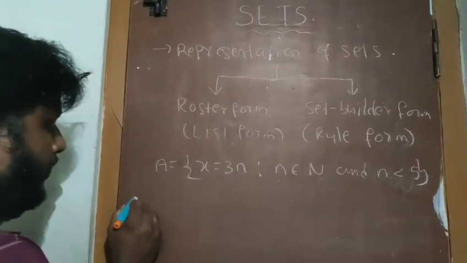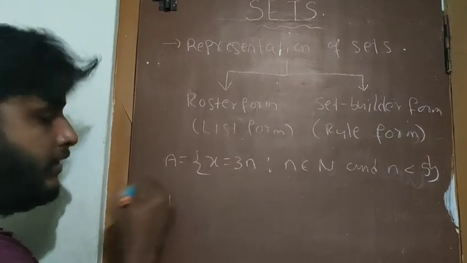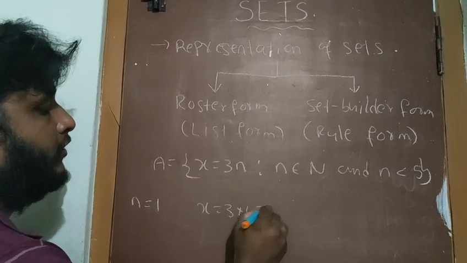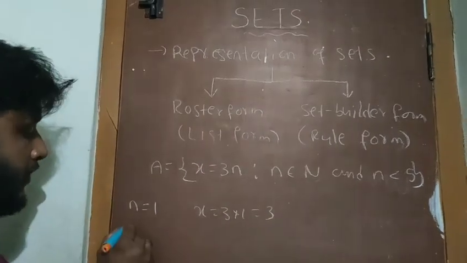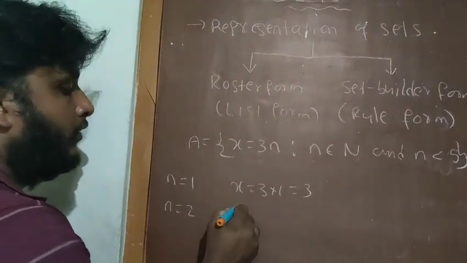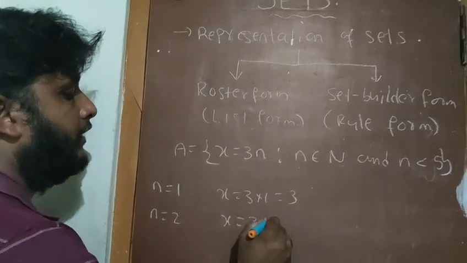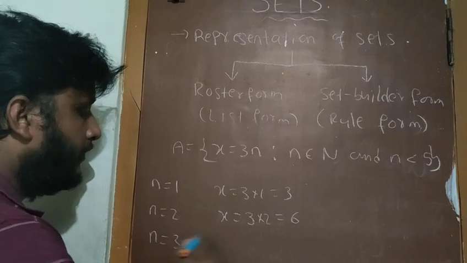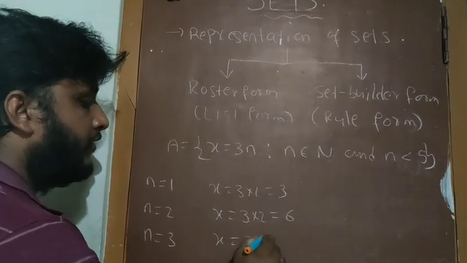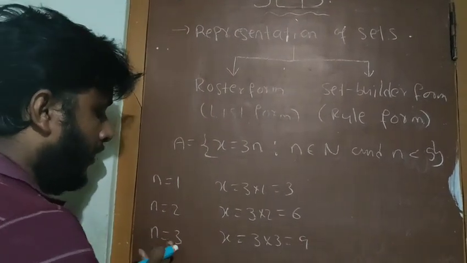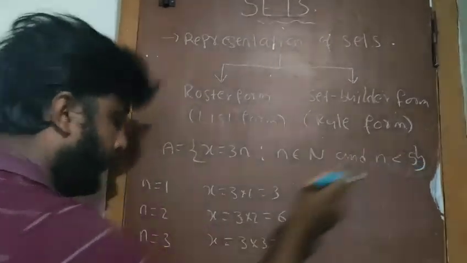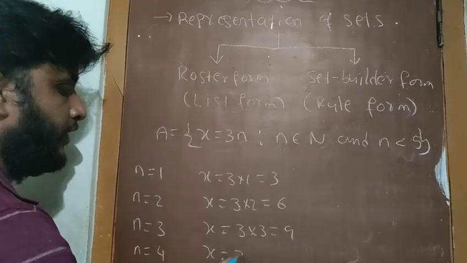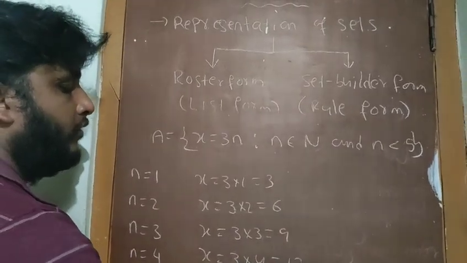For example, what is the least natural number? 1. If n equal to 1, x equal to 3 into 1, so the first element is 3. Next, if you take n equal to 2, x equal to 3 into 2, that equal to 6. Now if n equal to 3, x equal to 3 into 3, that is 9. You have to take up to less than 5, so n equal to 4, x equal to 3 into 4, that equal to 12.